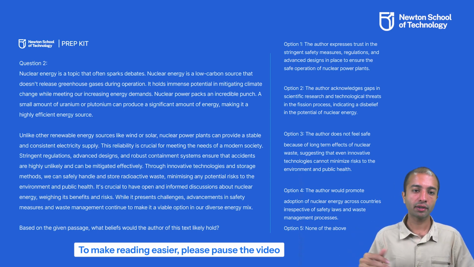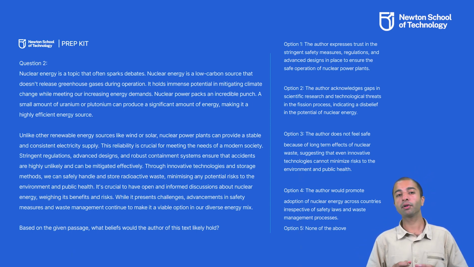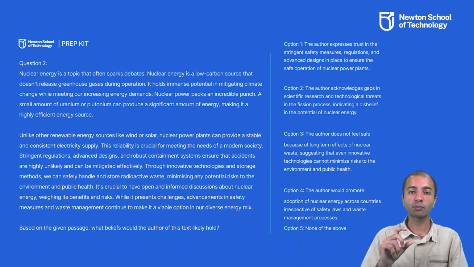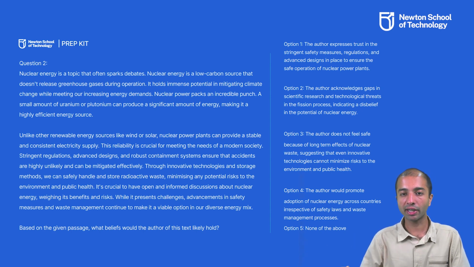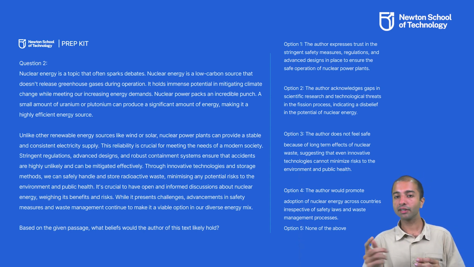Cool. Now that you have gone through the text, let us try to understand what this paragraph is about. This paragraph discusses the topic of nuclear energy. It also shows what other sources of energy there are, what concerns people mostly have with respect to nuclear energy, and what we can do. So here the author broadly tries to explain the concept and its pros and cons. So let us consider the question and the options we have.